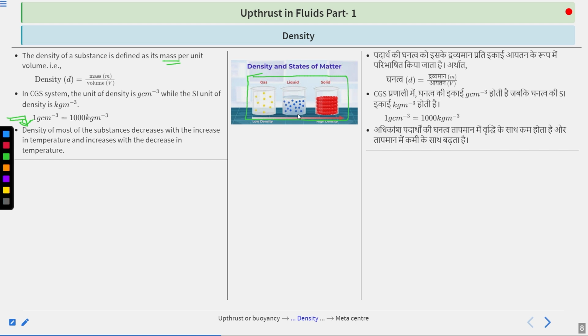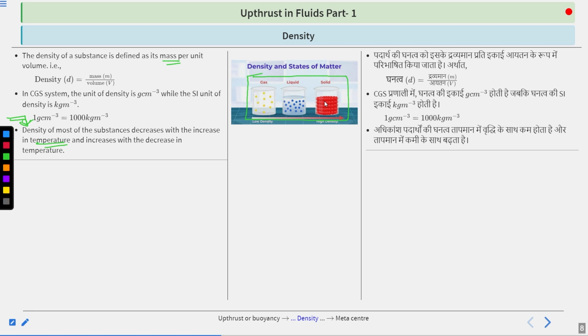So these atoms are basically bound together through the intermolecular force. Intermolecular force is the force of attraction between the molecules or the atoms inside any body. When the temperature increases, the kinetic energy of these atoms also increases.